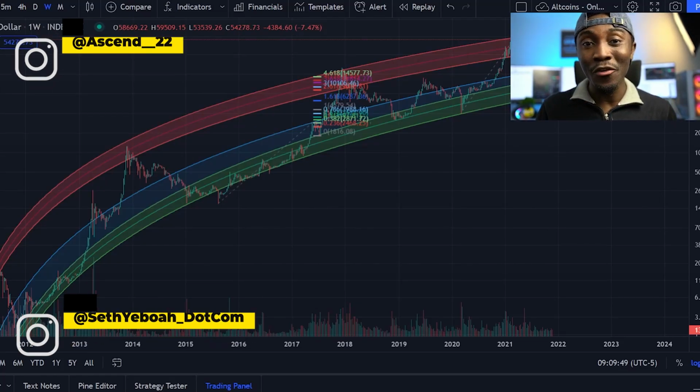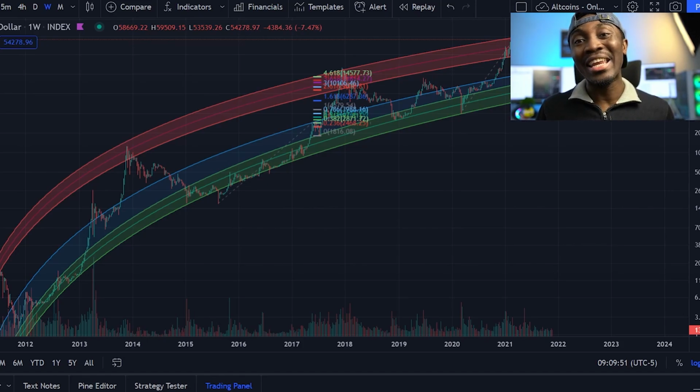So after SandBox fell over 30%, the bulls have stepped in and they are buying the dips and pushing the price higher. But can we see a possible sell the news event tomorrow when the alpha release is announced? Well, let's look at the charts. Let's look at SandBox, my short term, medium term, and end of bull run price targets for SandBox.